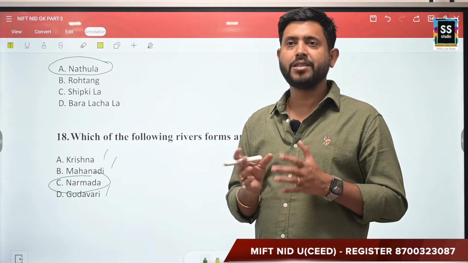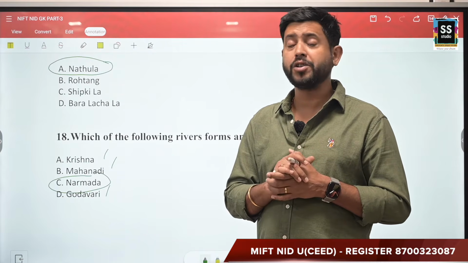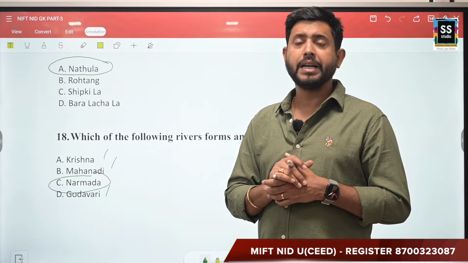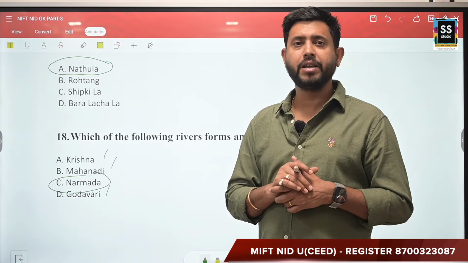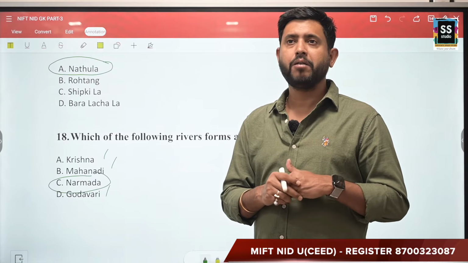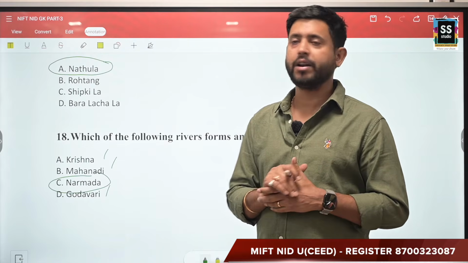Estuaries are considered biologically rich because so many species are found there, corals are found there, plantations, vegetations are found there.